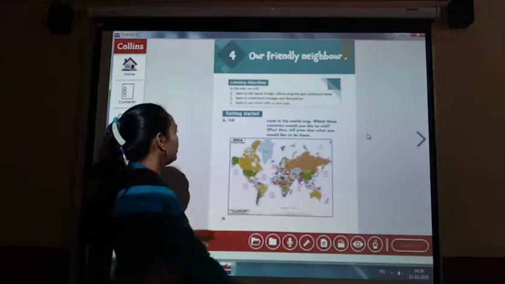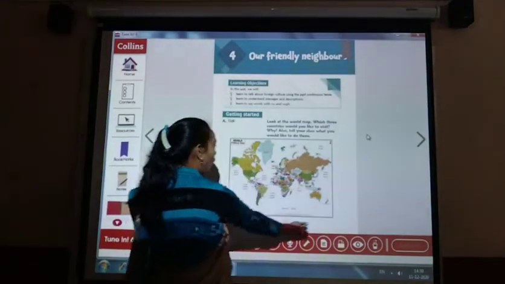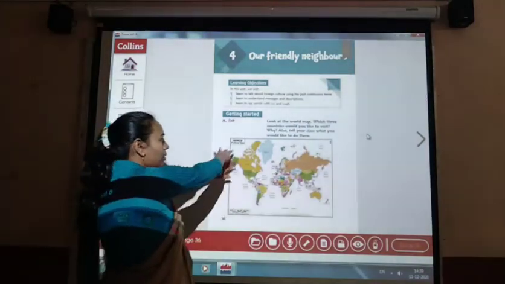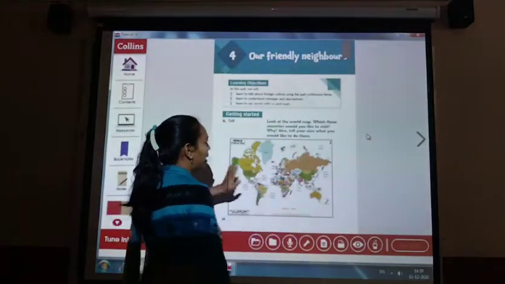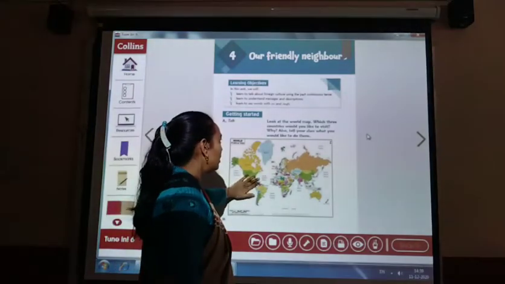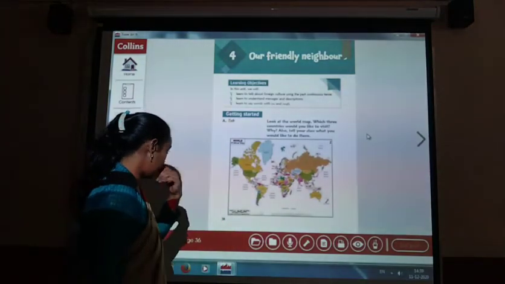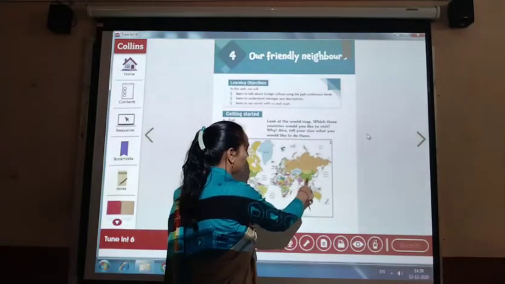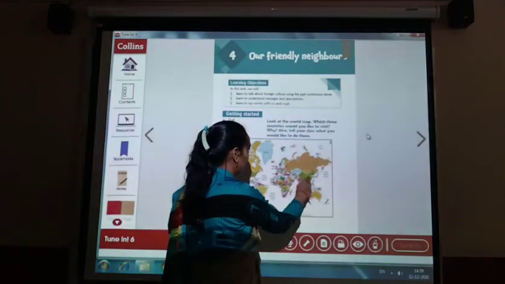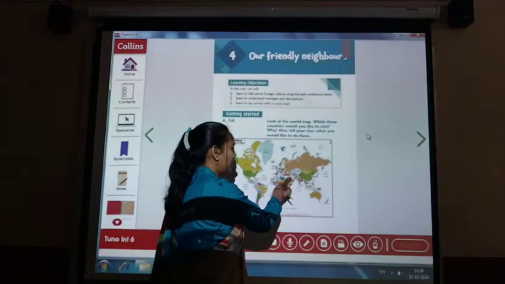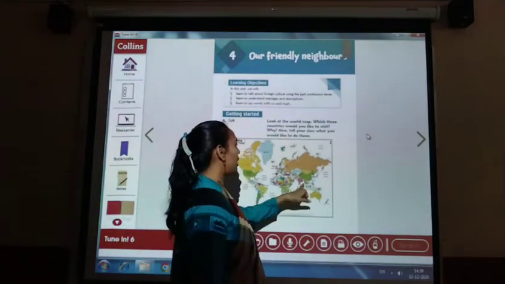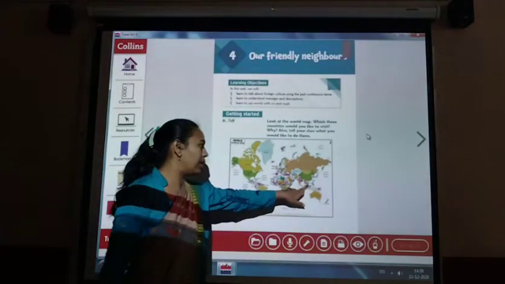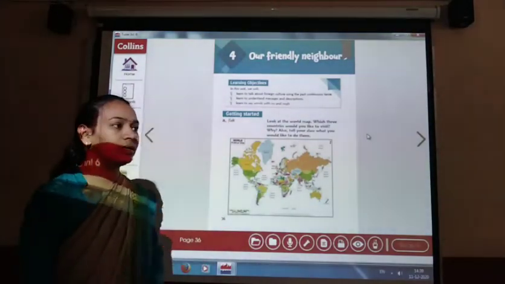Here you are given a map of the world. India is here, then Russia, China, Mongolia, Kazakhstan, Pakistan, Sri Lanka, then Maldives, here Myanmar, Bhutan, Nepal, and all of them are our neighbors.